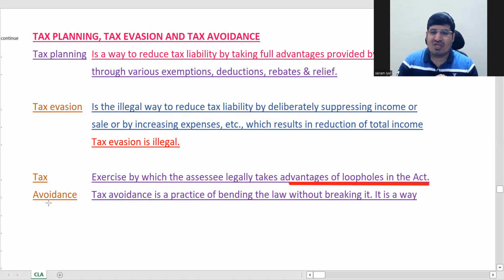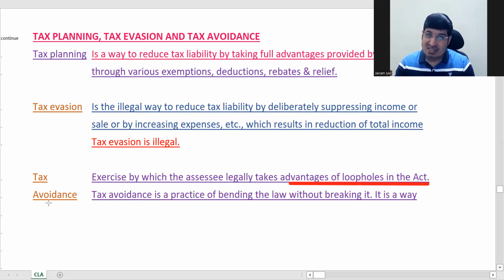Here whatever you are doing is not illegal, but you know that the intention of the legislature was not that in the act. The intention was something else, but what has been written, the meaning is not coming out clearly, and you are making use of it. You're getting the point.